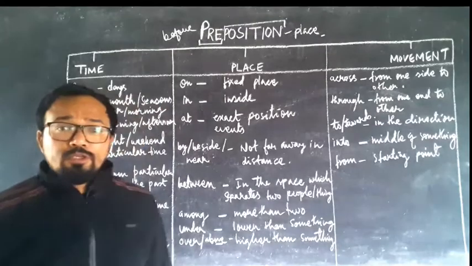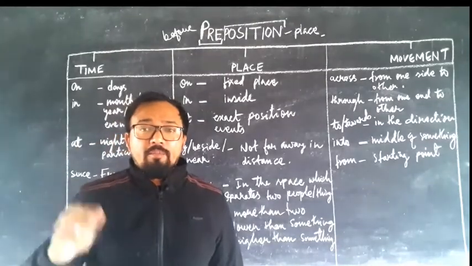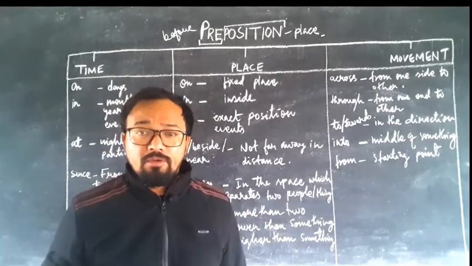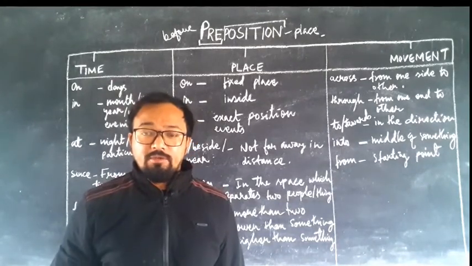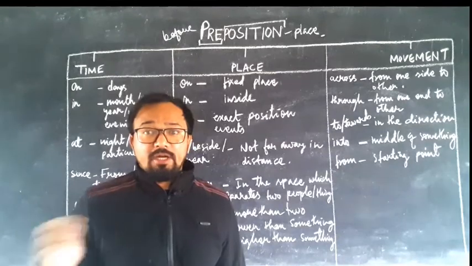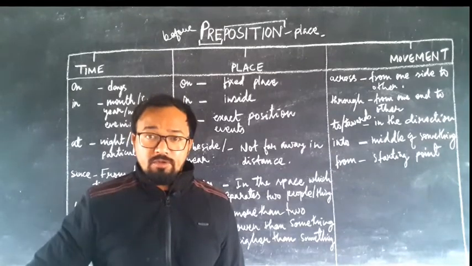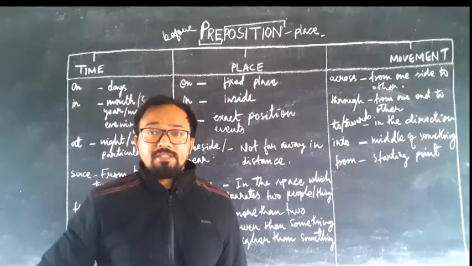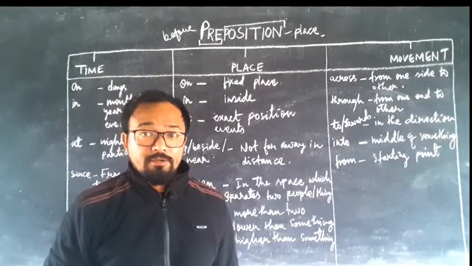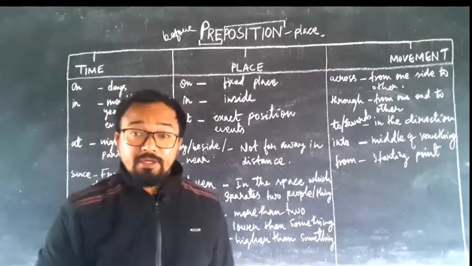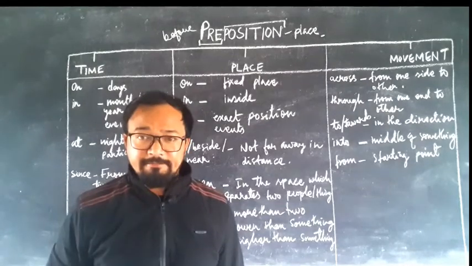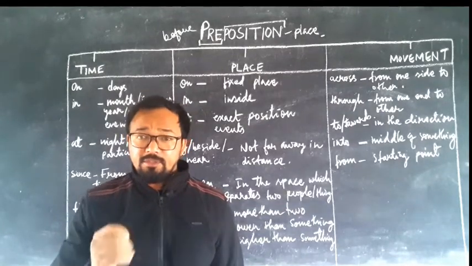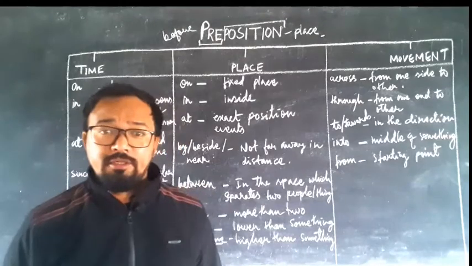Any word coming before a noun or a pronoun is known as a preposition. It shows the relationship between the noun or pronoun and the subject.